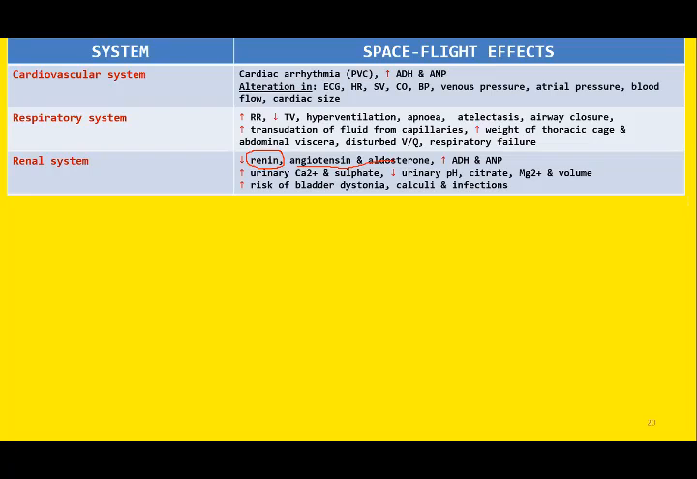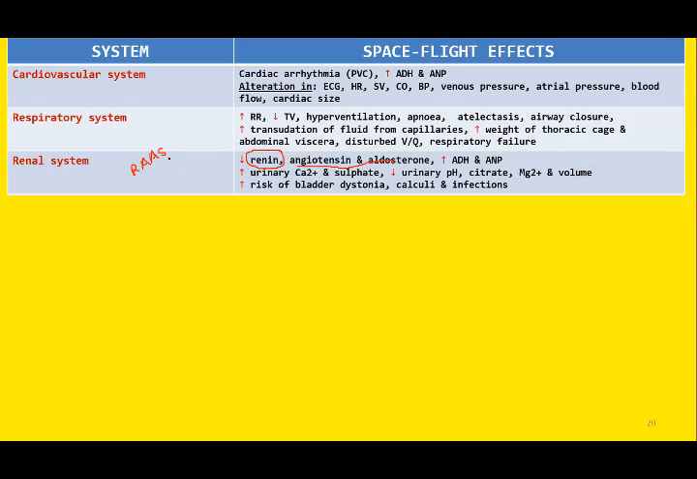Remember the RAS system, RAS, or sometimes known as RAAS. Anyone who can tell me what is RAAS or RAS? Yes, I'm waiting for the answer. You have done this in cardiovascular system as well, in regulation of arterial pressure. Yes. Renin, angiotensin, aldosterone system. Yes, shabash. Renin, angiotensin, aldosterone system.